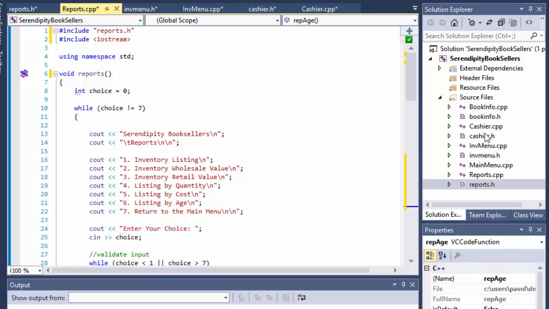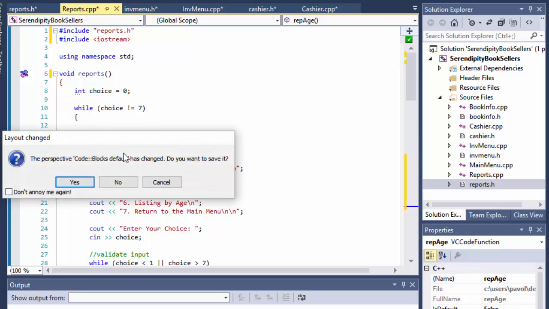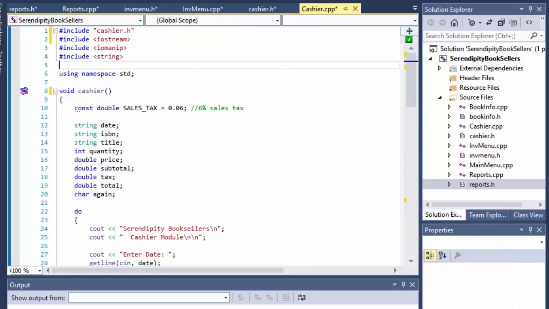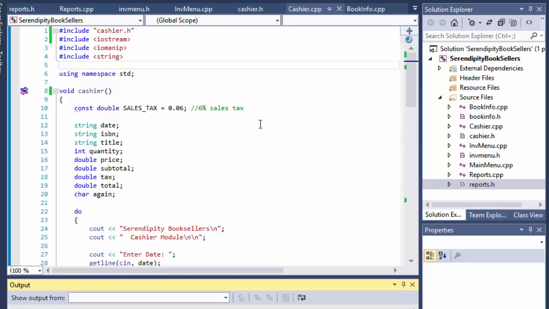So we have book sale, cashier, inventory menu, main menu. All right, so let me see if I forgot anything. Bookinfo, and no, I think, well, let me just run it and see if we get any errors.